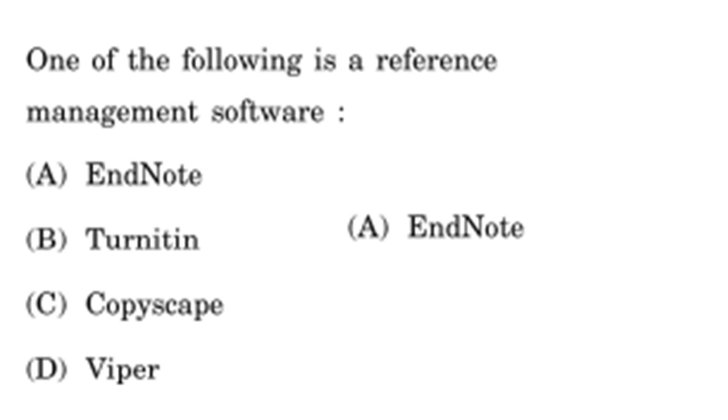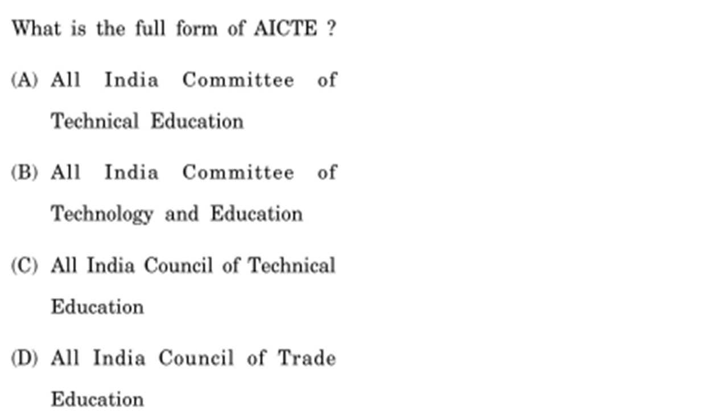Okay, moving on to the next question. What is the full form of AICTE? We always hear this or read it everywhere: AICTE approved, AICTE affiliated. So what is this AICTE?